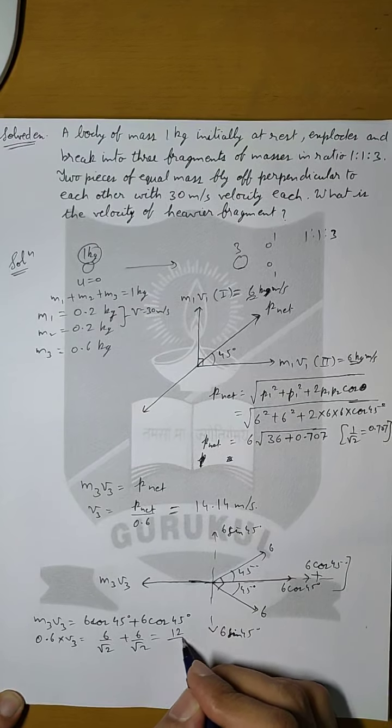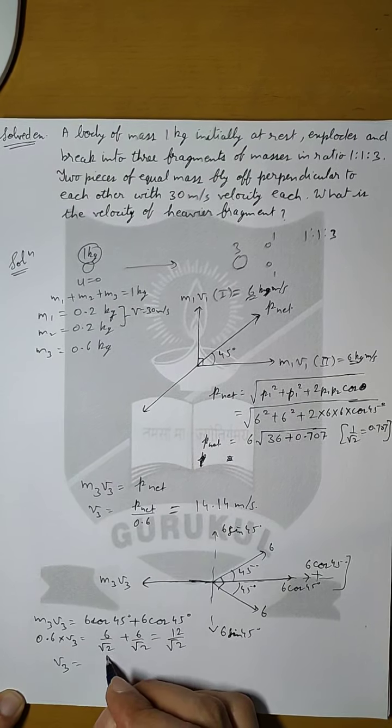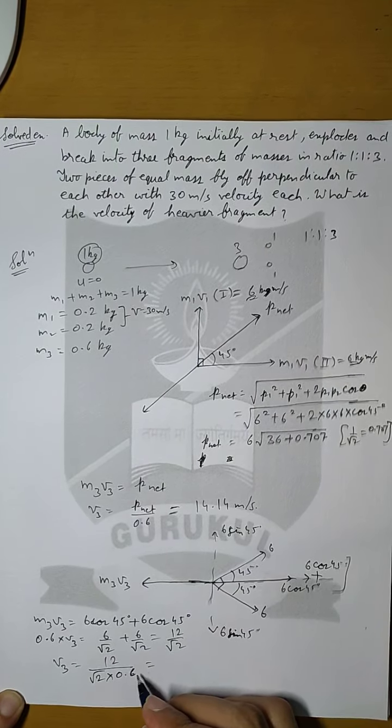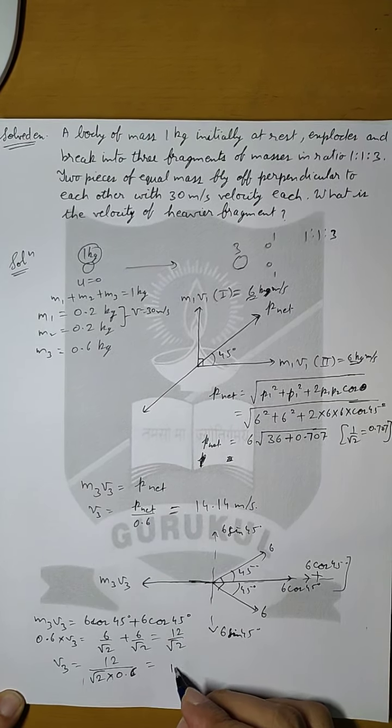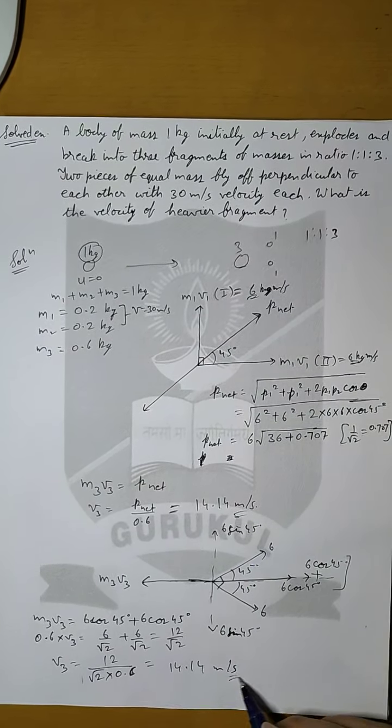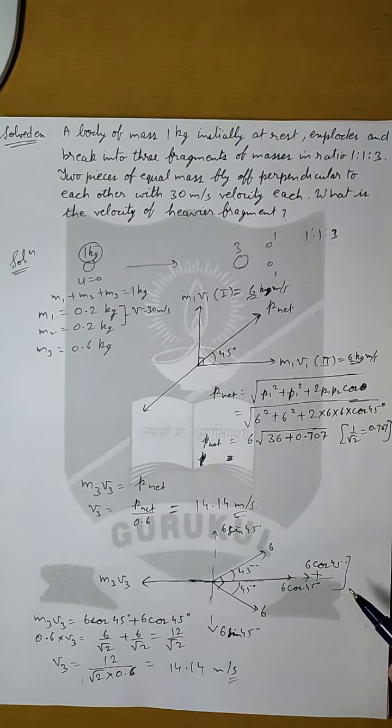This is equal to 12 by root 2, and v3 will be equal to 12 upon root 2 into 0.6. Now if you calculate this, you will get the same answer as before. So this will be your answer, and this is how you can approach these problems. Either do it by finding the resultant of the vectors, or we can use the resolution of vectors to do the same problem.